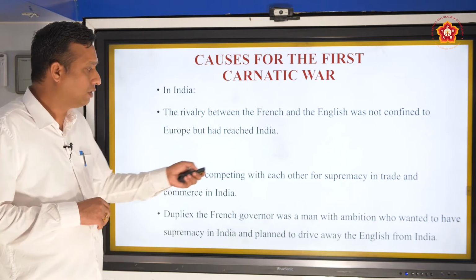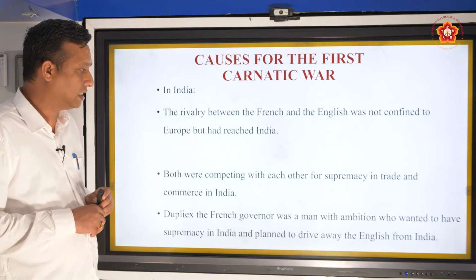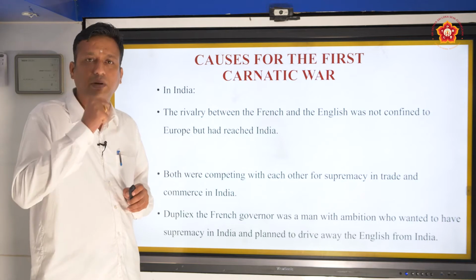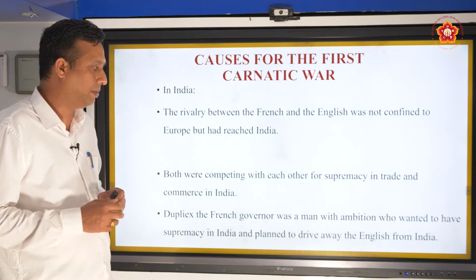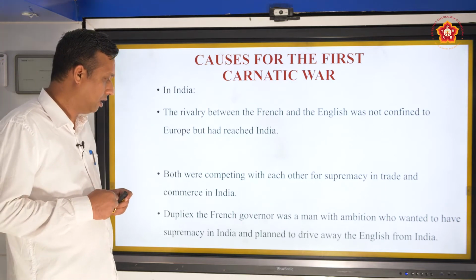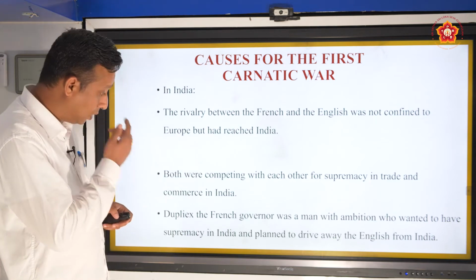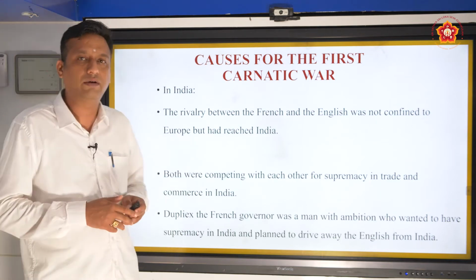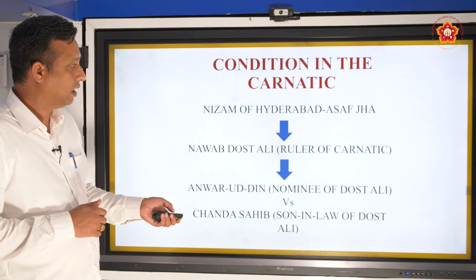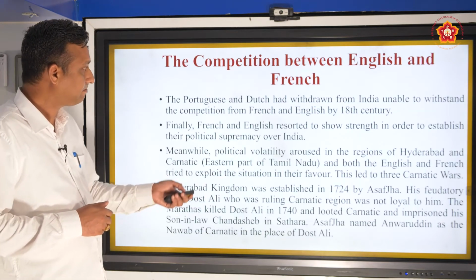Both were competing with each other. So who were those? The English and the French were competing with each other for supremacy in trade and commerce in India. They wanted to have complete control. So the French and the English were competing, wanting superior control in trade in India. Dupleix, the French governor, was a man with ambition who wanted to have supremacy in India and planned to drive the English away from India. So this Dupleix was a very ambitious person. I will discuss Dupleix in the coming slides.